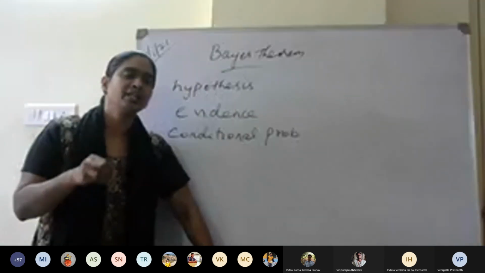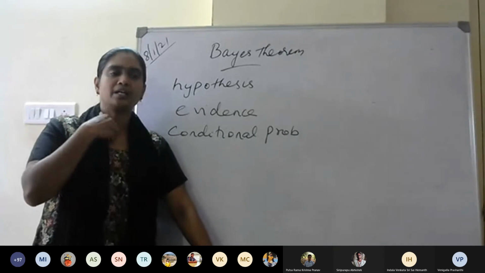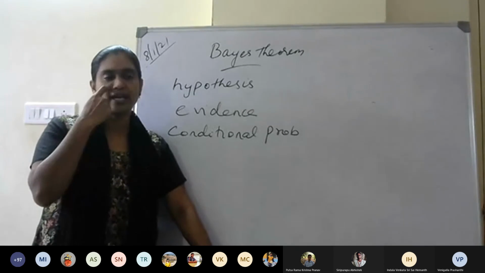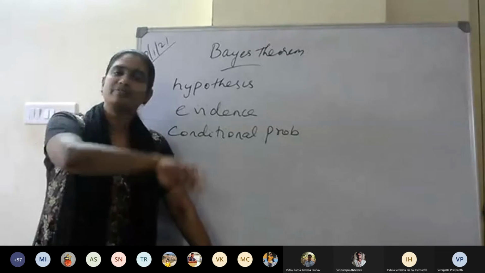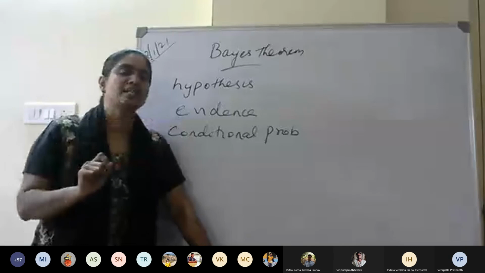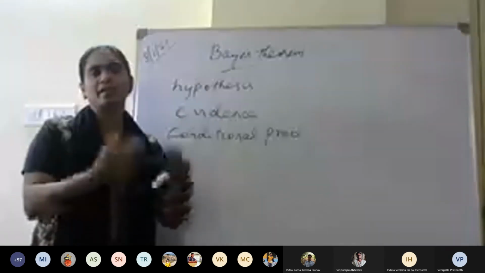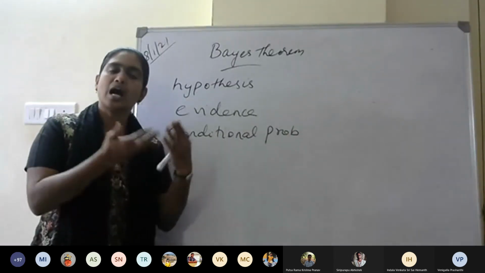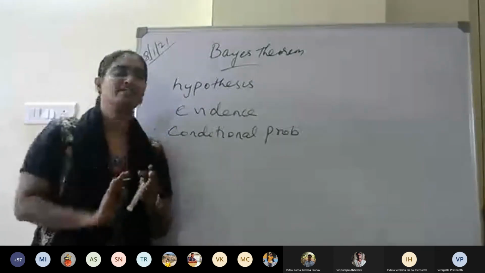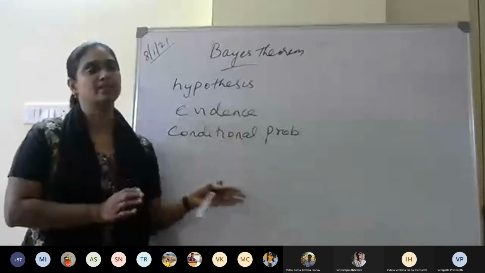Suppose it rains heavily this evening, then the next morning the lawn will be wet and I will not water the lawn. So my statement is, the lawn is wet given that it rained last night. My evidence is that it has rained last night. Given that it has rained last night, the probability of the lawn being wet is 100%, because you have the evidence. So that is the way conditional probability works.